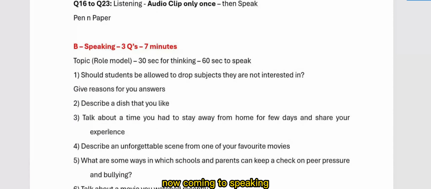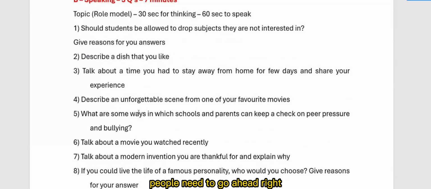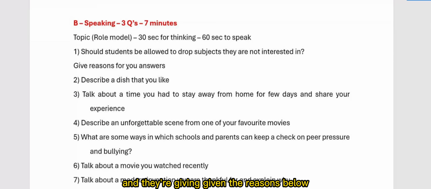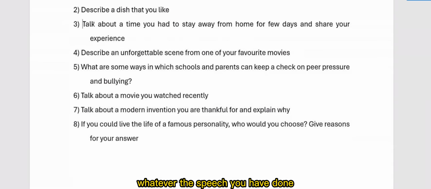Now coming to speaking, these are the different areas you people need to go ahead with, right? They'll give the reasons below also. They're giving some questions, like why this, why that. You need to speak about that for 1 minute. There will be 3 questions and the time duration is approximately 7 minutes, because each question is 1.5 minutes, so 3 questions means 4.5. But it takes some time for evaluating. After the entire timer is completed, it takes certain time to save the speech you have done, the recording that is completed.